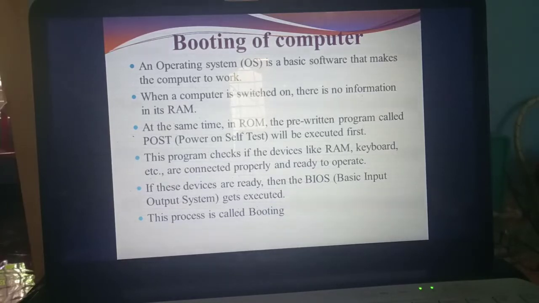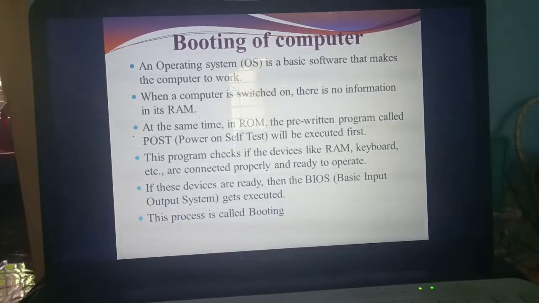Yes. So why I am telling this about RAM is that when you switch on the computer, there is no information present inside the RAM. Understand? When you switch on the computer, the processing will be done inside the CPU, and at the initial stage there is no information in the RAM. But in case of ROM, there is already a pre-written program. While they are installing that ROM itself, it is pre-written.